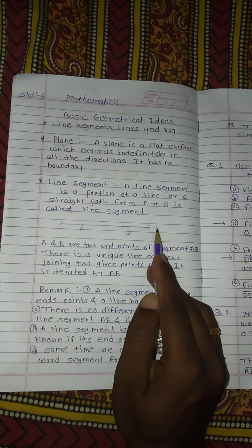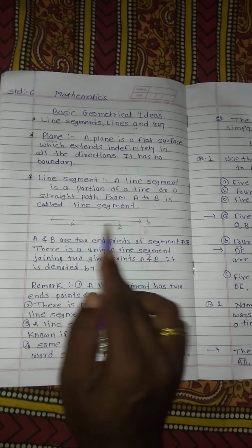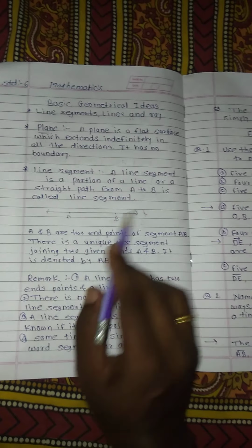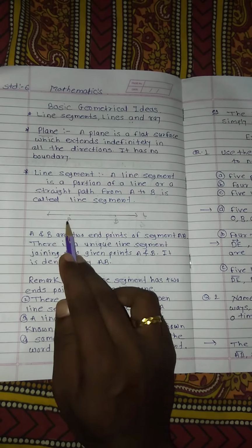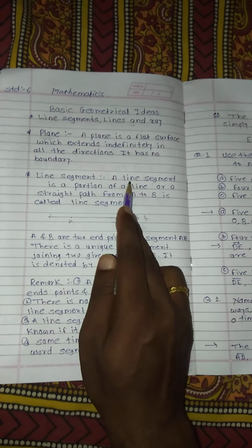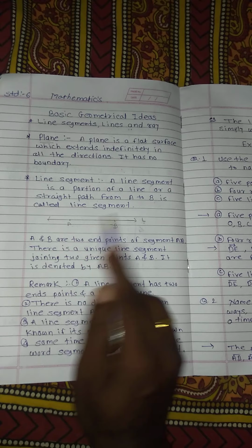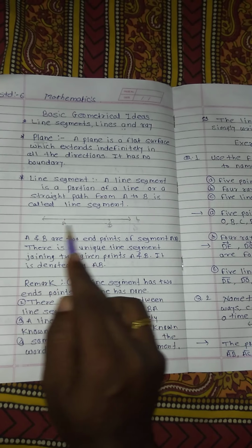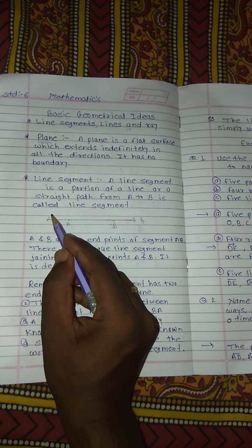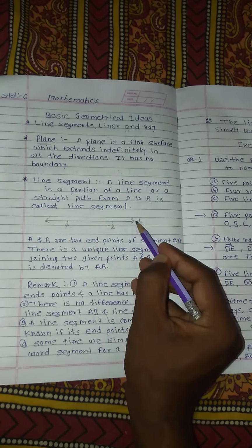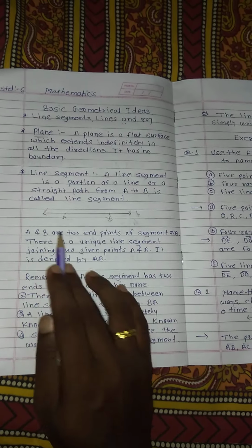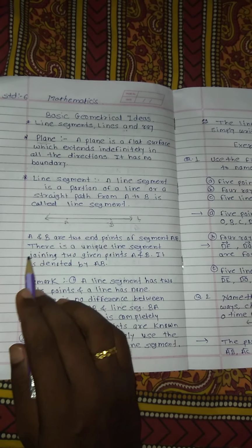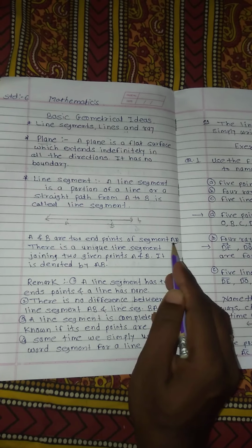Suppose this is your line L, and this is the straight path. This is increasing up to infinity, and this is also increasing up to infinity. This arrow shows that. Now these points A and B, this portion, this line segment is a portion. The straight path from A to B is called a line segment. If these notations are shown in a figure, A and B are the two endpoints of the segment AB. This is called line segment AB.